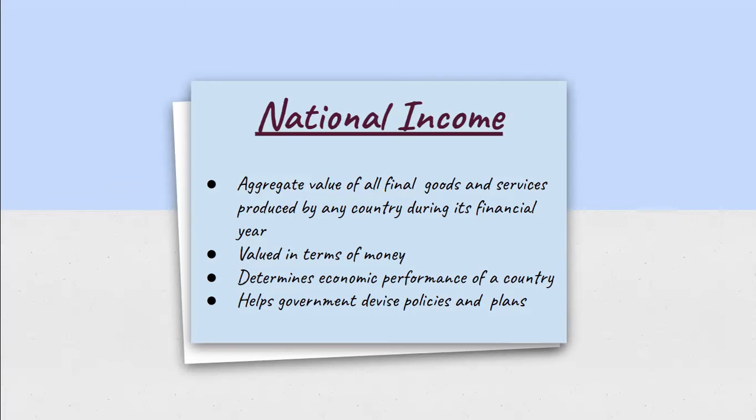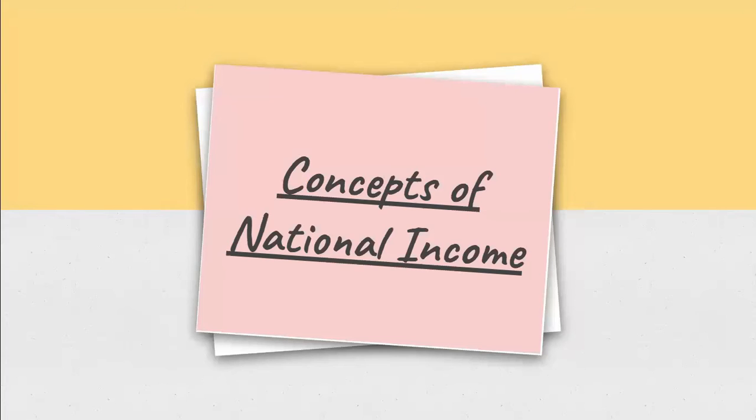Through national income, we can also trace the trend or speed of the economic growth in relation to the previous year. Or we can also compare the growth of our nation with other nations and make comparisons of the people's living standard. Okay, so now let us move to the concepts of national income. There are different concepts of national income, and people generally tend to get confused between these concepts. Like what is GDP, what is GNP? So we will clear all our doubts.